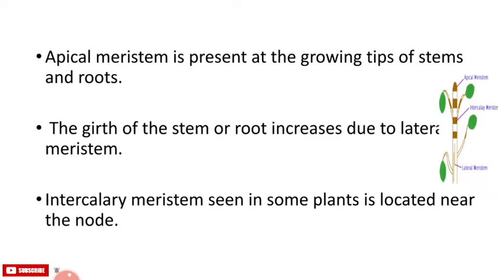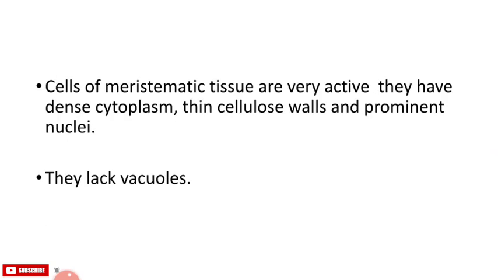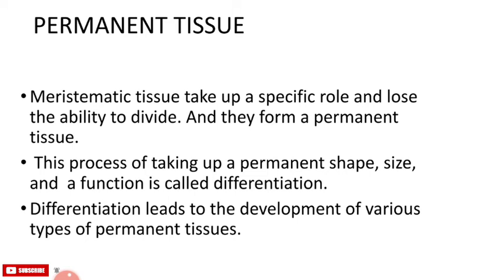The breadth of the stem or root increases due to the lateral meristem. Intercalary meristem, seen in some plants, is located near the node and helps to increase the length of the stem and the root. Cells of the meristematic tissue are very active. They have dense cytoplasm, thin cellulose walls and prominent nuclei. They lack vacuoles.